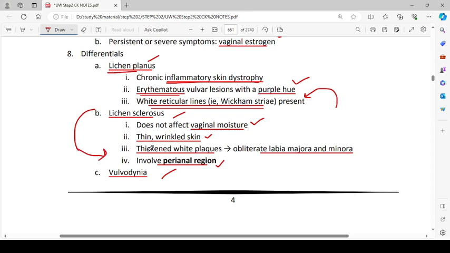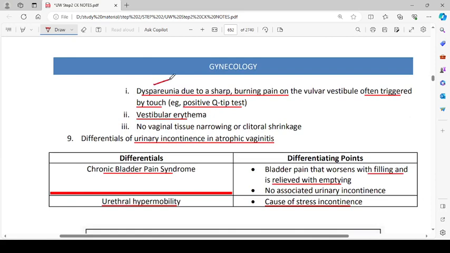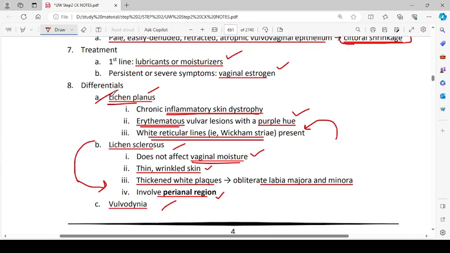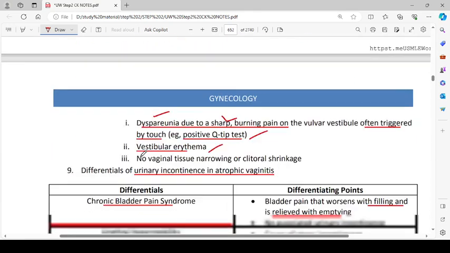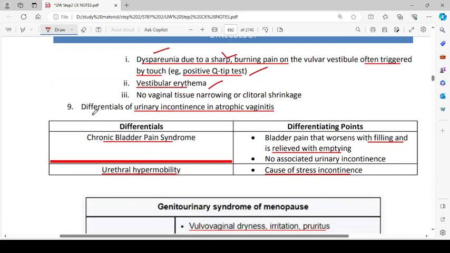Okay, and it does not affect the vaginal moisture. For vulvodynia, there is dyspareunia due to sharp burning pain on the vulvar vestibule, often triggered by touch, for example the Q-tip test, with vestibular erythema, and no vaginal tissue narrowing or clitoral shrinkage. So for atrophic vaginitis, you must keep lichen planus, lichen sclerosus, and vulvodynia in your mind. Then there are differentials of urinary incontinence in atrophic vaginitis, which include chronic bladder pain syndrome and urethral hypermobility.